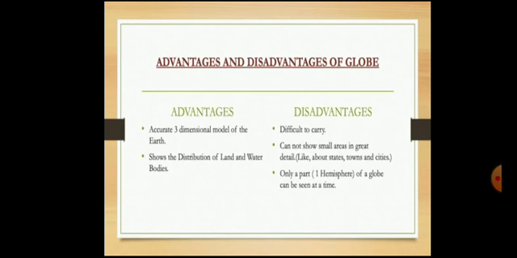It cannot show small areas in great detail, like states, towns and cities. Only a part, one hemisphere of a globe, can be seen at a time. You can see only one part of the globe at a time. Okay.